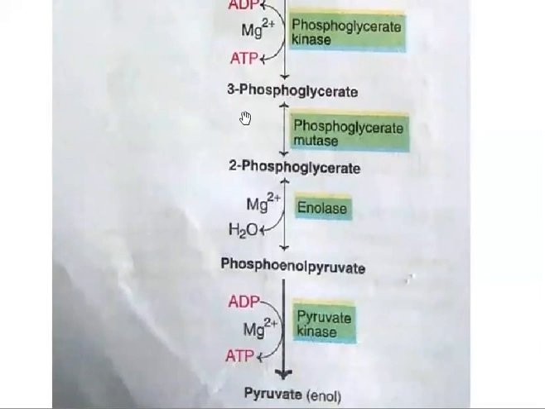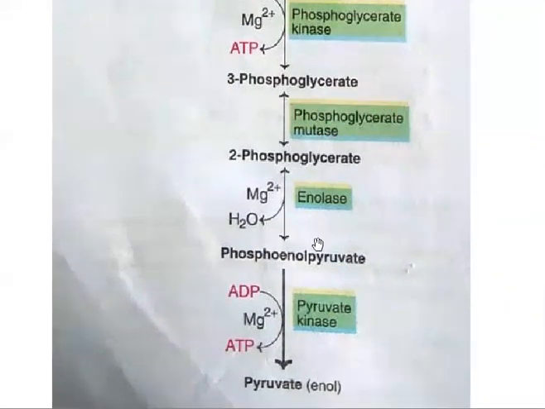And the next reaction, 3-phosphoglycerate gets converted into 2-phosphoglycerate in the presence of phosphoglycerate mutase. Here mutation is taking place, the shifting of the phosphate group from the third carbon to the second carbon. So this is called a mutation, a change of the structure. So that's why here we are using mutase, but the substrate here is phosphoglycerate. So that's why we call this enzyme phosphoglycerate mutase.